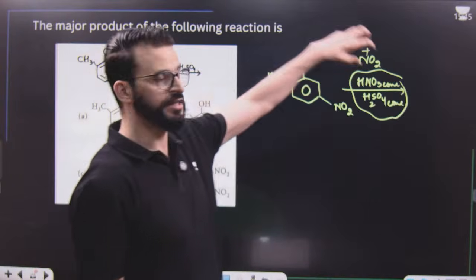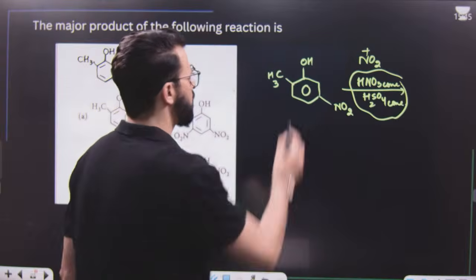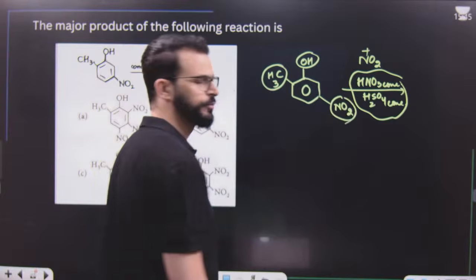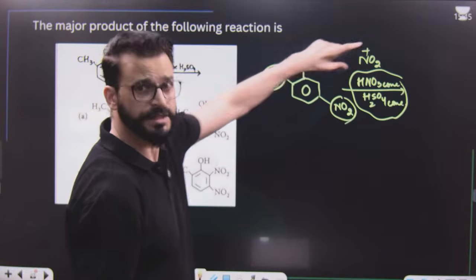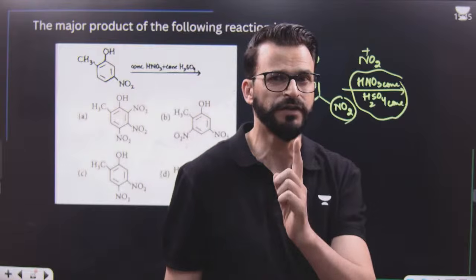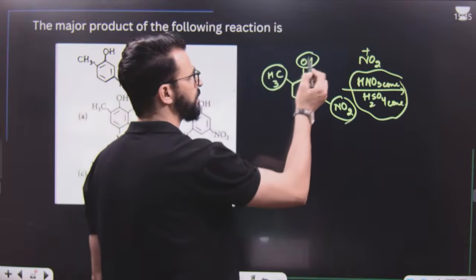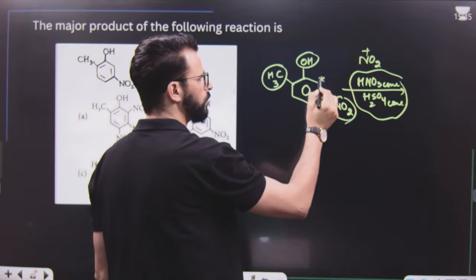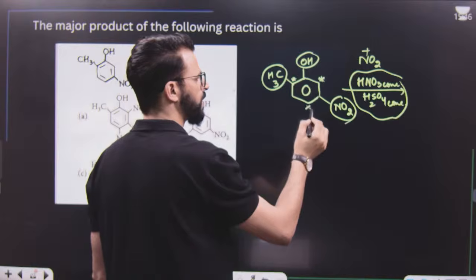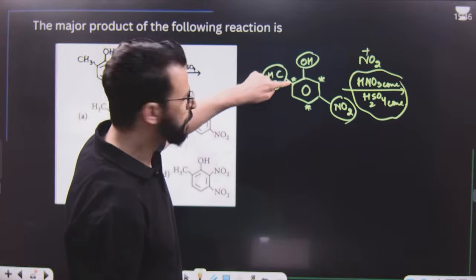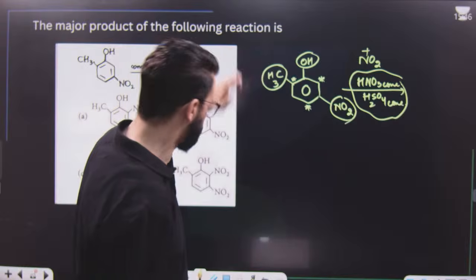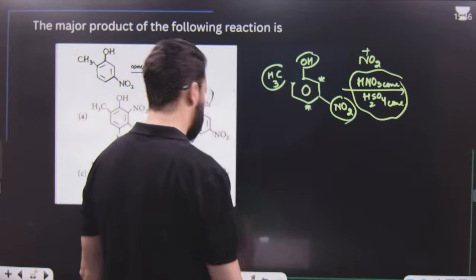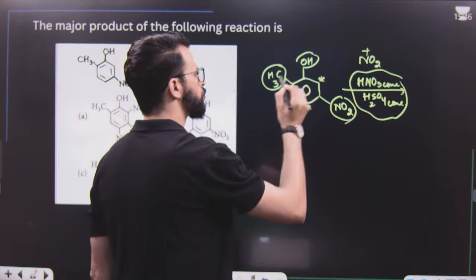Now, where will this electrophile go? Have a look. These are ortho-para directing, activating groups. This is a deactivating group. So this electrophile will take position decided by the strong activating group. Among these two, the strong activating group is this. So NO2 will go to the ortho positions of OH or the para position of OH, but this ortho is blocked. That means it will not go to this position, so the product at this position is not possible. Why? Because this is already blocked.